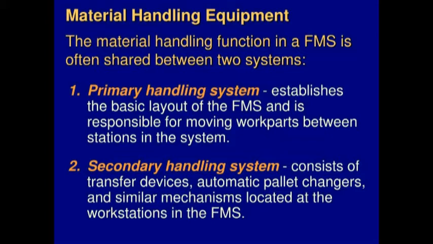The primary system will not position and locate the parts, but the secondary material handling system will position and locate the parts with sufficient accuracy and repeatability.